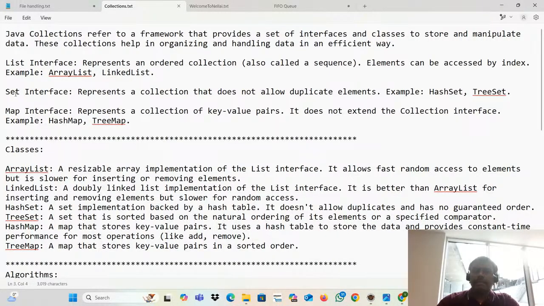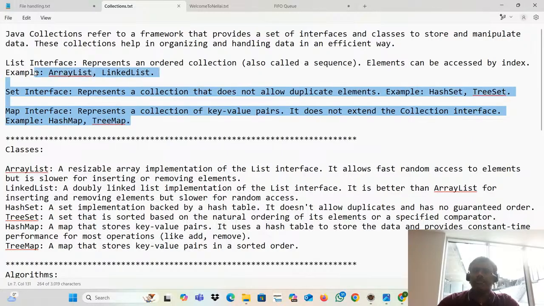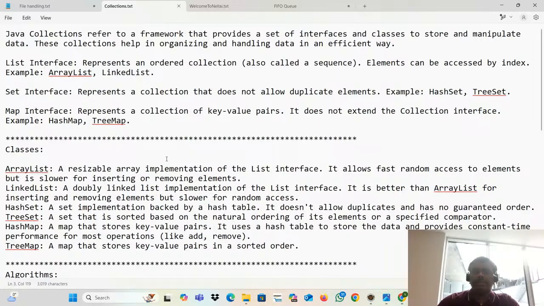So list interface, set interface, map interface. Every interface has some kind of classes, right? We are going to see the classes one by one. What is array list actually? Array list is a resizable array implementation of the list interface. It allows faster random access to the elements, but it is slower in inserting and removing the elements. Okay, reading technical stuff is really tough, right? Let us go to the example. What do you mean by list actually? Let's go further.